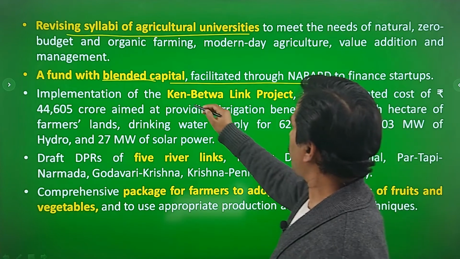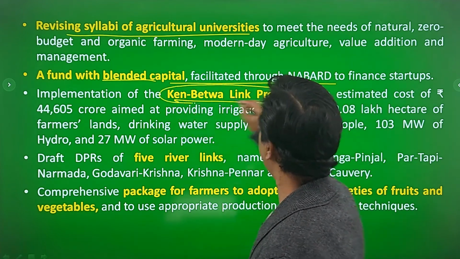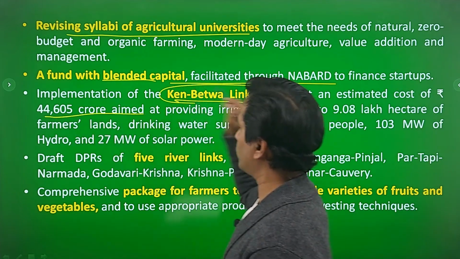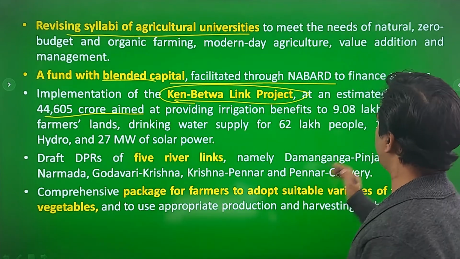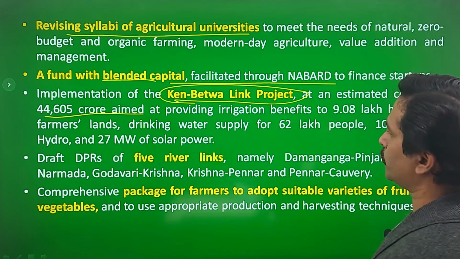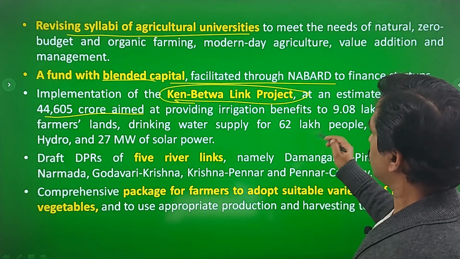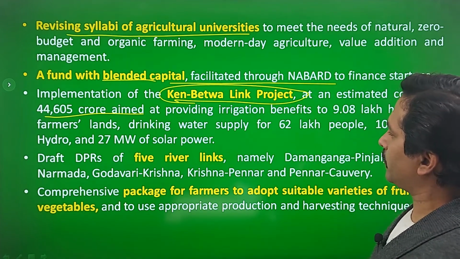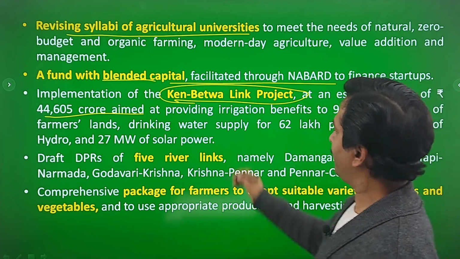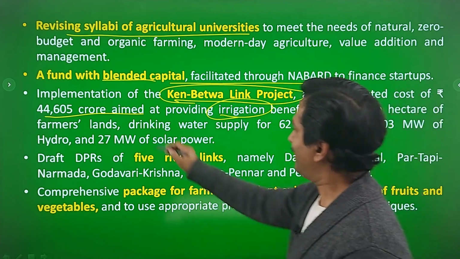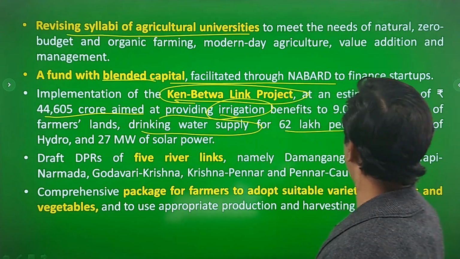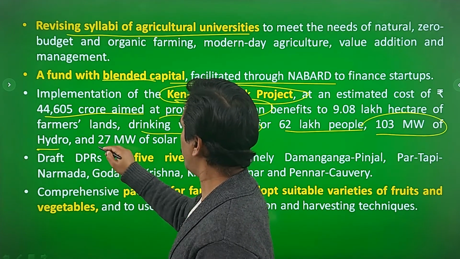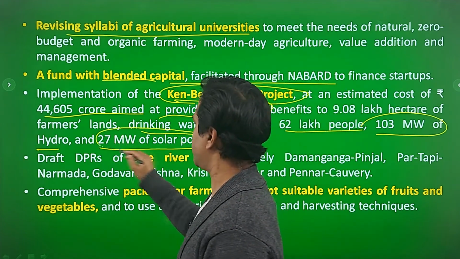Implementation of the Ken-Betwa link project. This is important. Ken-Betwa link project at an estimated cost of rupees 44,605 crore, aimed at providing irrigation benefits to 9.08 lakh hectares of farmers' lands. The two rivers are going to be linked, which will provide irrigation, and drinking water facilities to around 62 lakh people, and 103 megawatt of hydro energy generation and 27 megawatt of solar power generation.